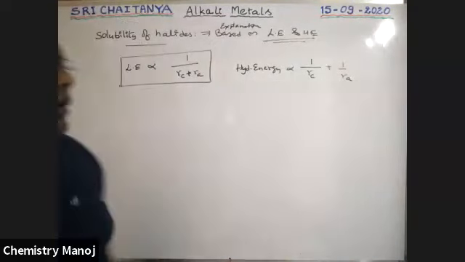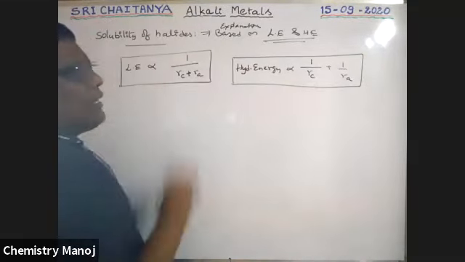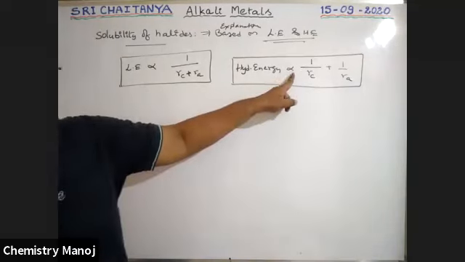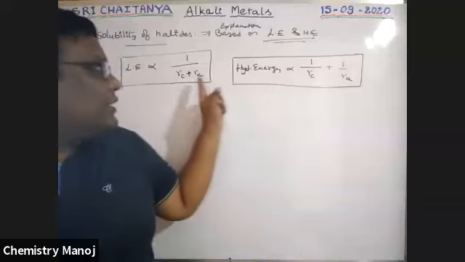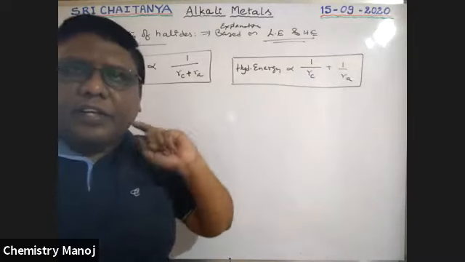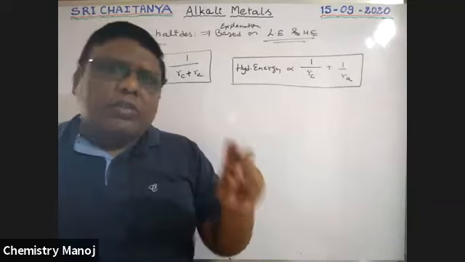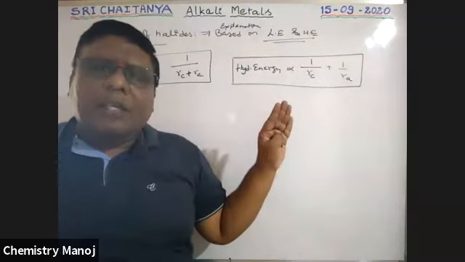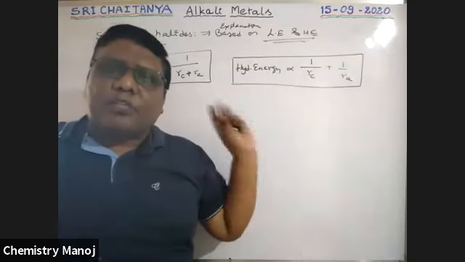Lattice energy depends on the sum of radius of cation and anion, but hydration energy depends on 1 by radius of cation plus 1 by radius of anion. No doubt both are inversely proportional to sizes.